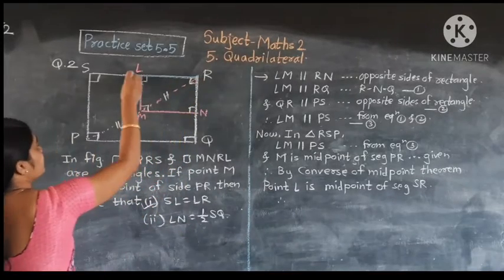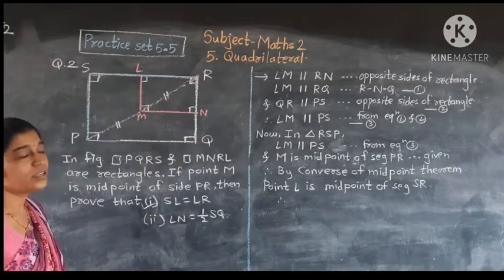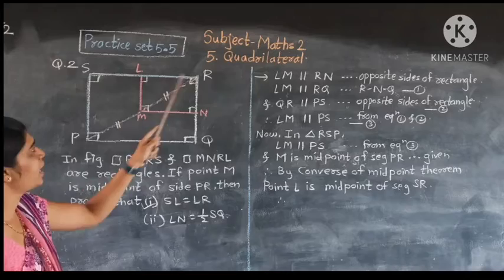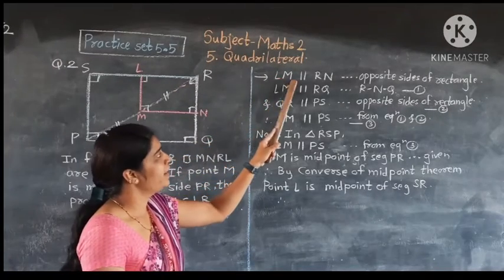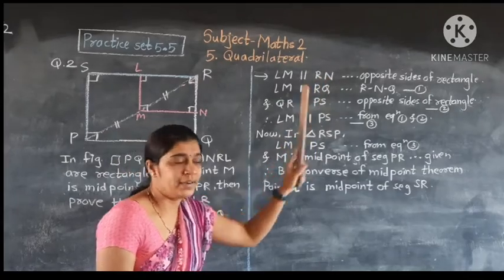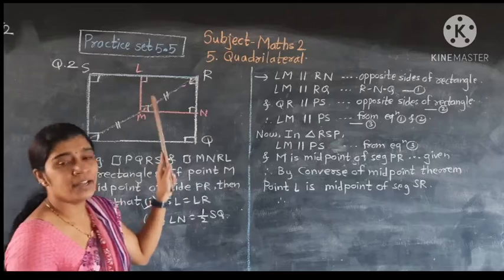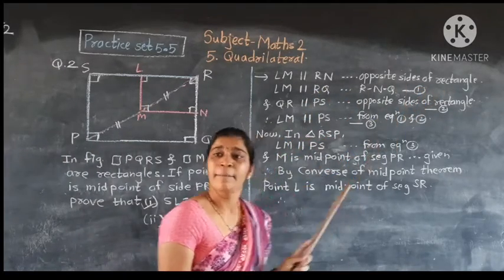Look at this triangle. In triangle PSR, या triangle मध्ये आपण बघूया. So let's start. See first, LM is parallel to RN. आहे का नाही? Yes, because opposite sides of a rectangle are parallel.